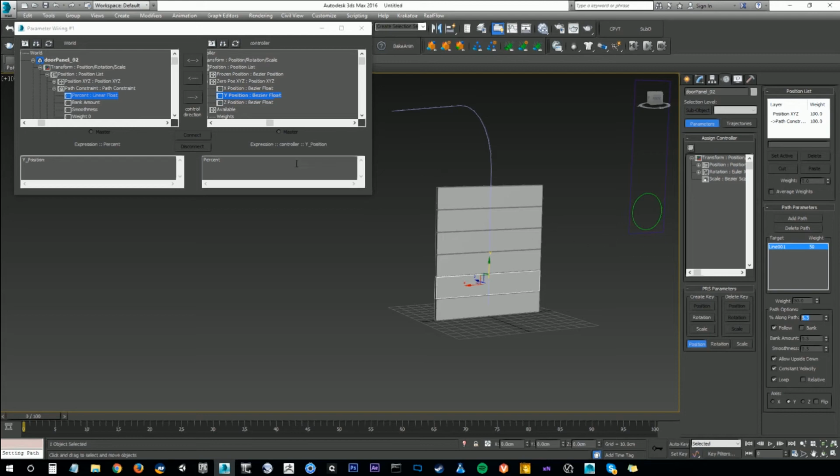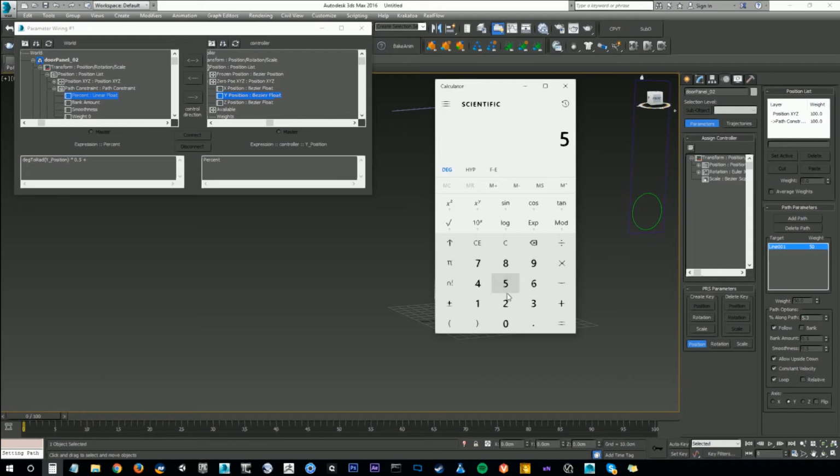So all you have to do is I'm going to refresh these. This was the Y position, add, supply the Y position, multiply it by 0.5. Now I'm going to add my offset, which is the percentage amount, and the offset you want to give the expression is 5.3 divided by 100.